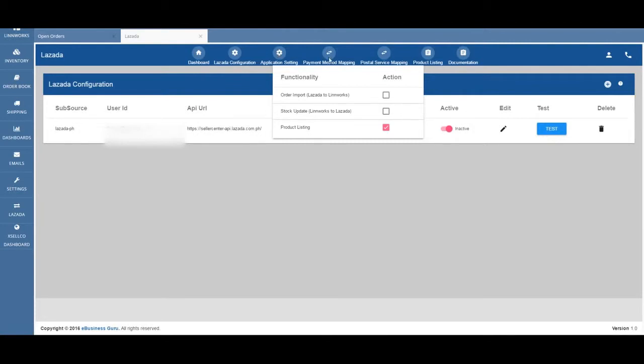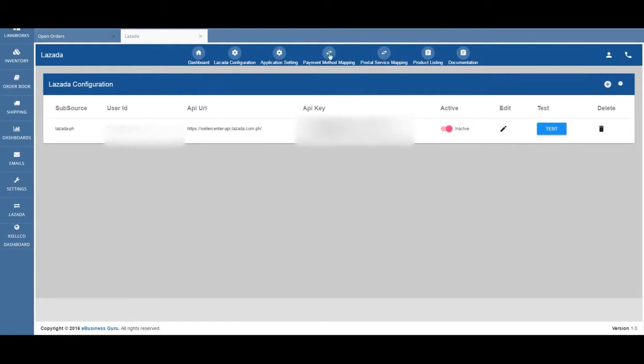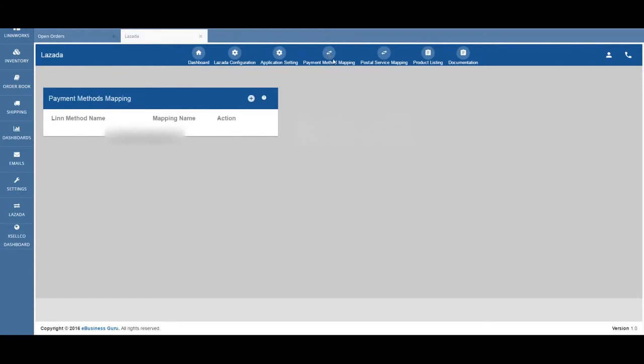Once you have selected your application settings you'd like to run, you can then set up your payment method. This enables you to map your Limworks and Lazada payment services together to ensure accurate information is stored. So when you are processing and importing orders, the correct payment service will be assigned to each particular order.